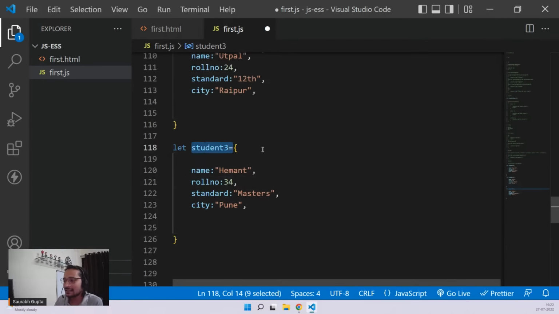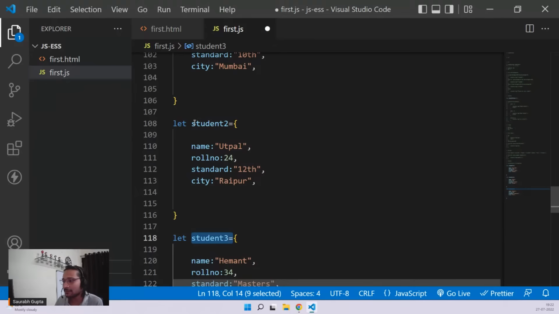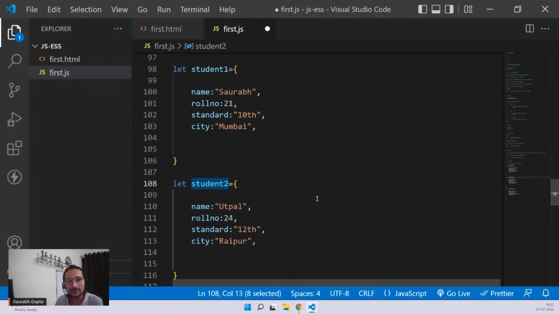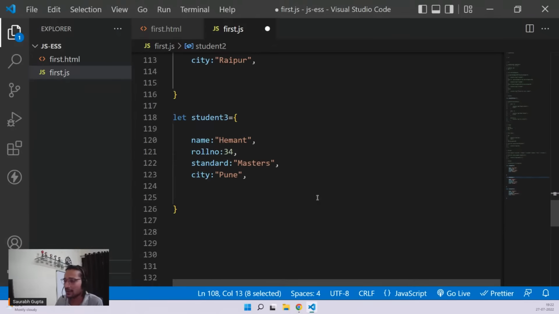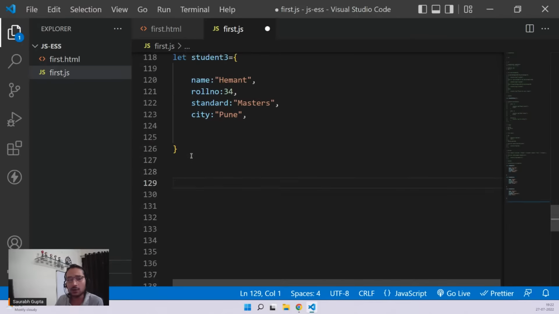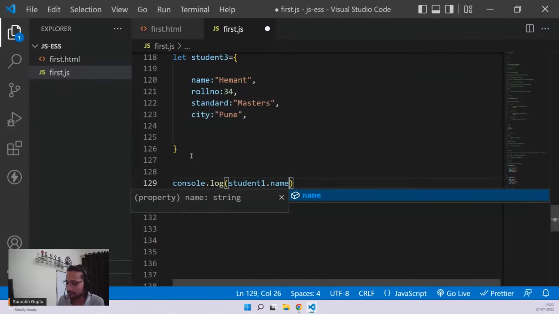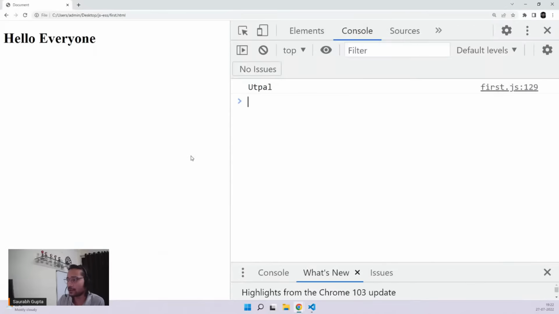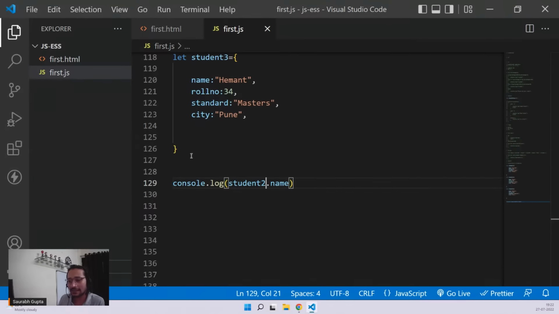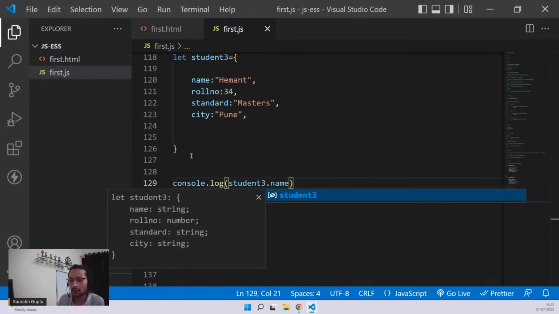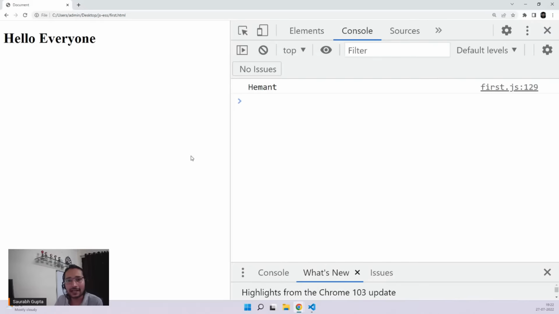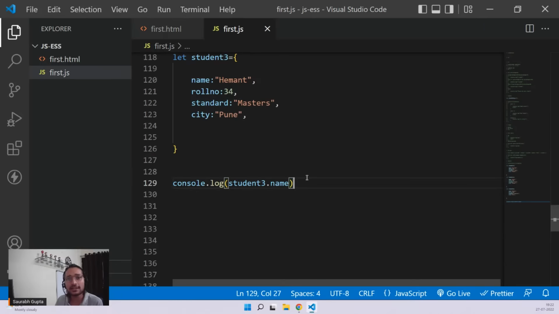So you can see there is still one problem, that I am giving my object different names, and that's fine because that's what I have to do here. Now in this case, if I want to access student one, I have to remember console.log student1.name. If I want to access student two name, I have to go console.log student2.name. If I want to access student number three's name, I have to do student3.name. Is that clear, guys? So that's how it goes.